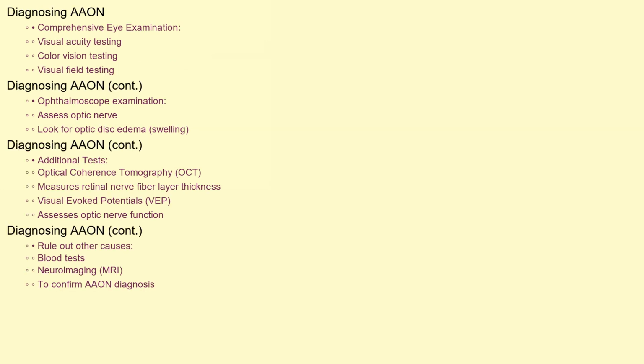The signs and symptoms of AAON can be subtle initially, often developing gradually over weeks or months. The most common symptom is a painless blurring or dimming of vision in both eyes. Patients may also experience difficulty with color perception, particularly with distinguishing shades of blue and yellow. Some individuals may report visual field defects, meaning they have areas of reduced or absent vision in their peripheral field of view. It's crucial to report any changes in vision to your doctor or ophthalmologist promptly, especially if you're taking amiodarone. Diagnosing AAON involves a comprehensive eye examination, including visual acuity testing, color vision testing, and visual field testing.